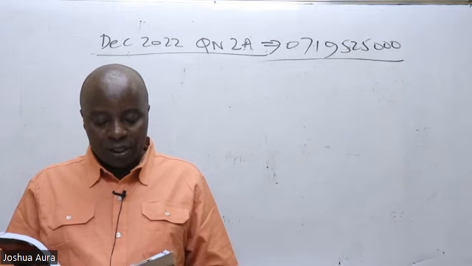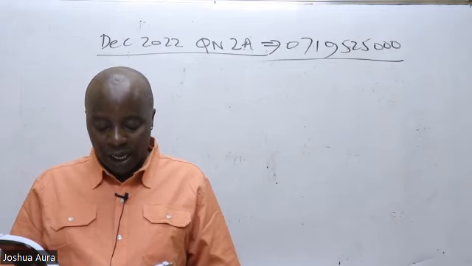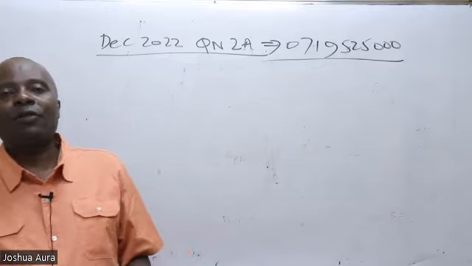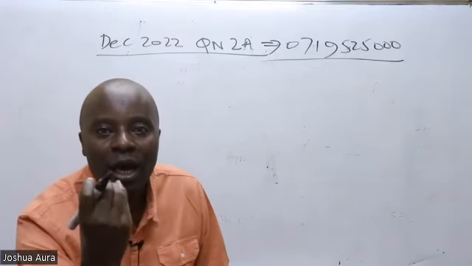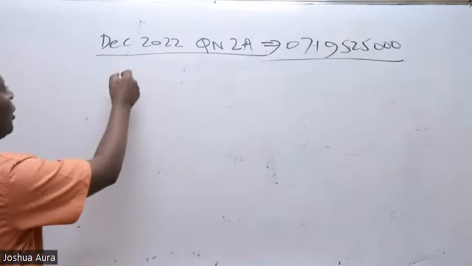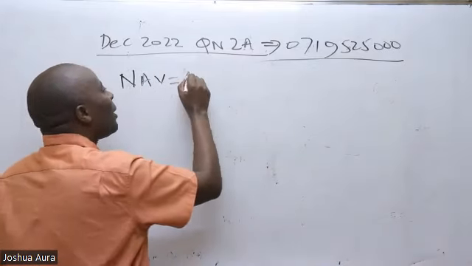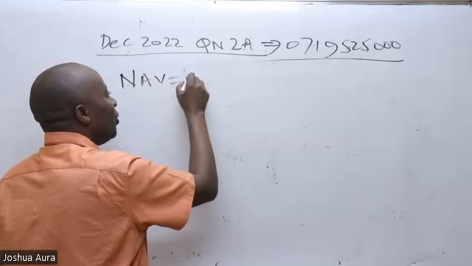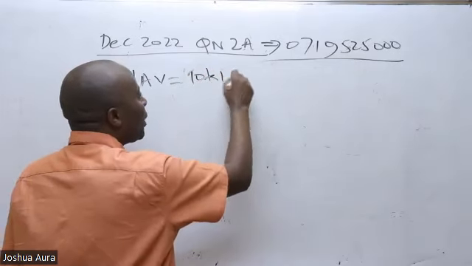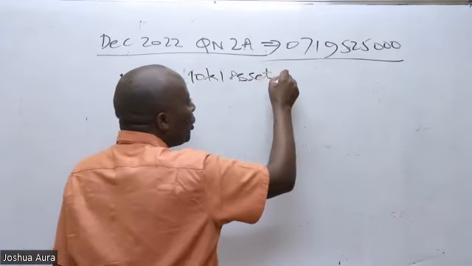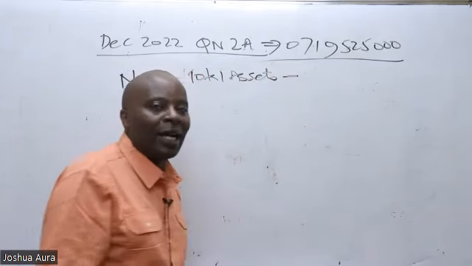So Roman 1: determine the value of each ordinary share using the net asset value basis, what we call the NAV. How do we get NAV? Remember, NAV is net assets value: you take total assets, you subtract any fake asset.